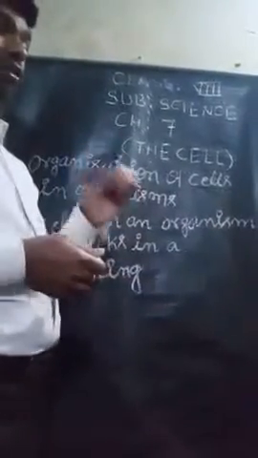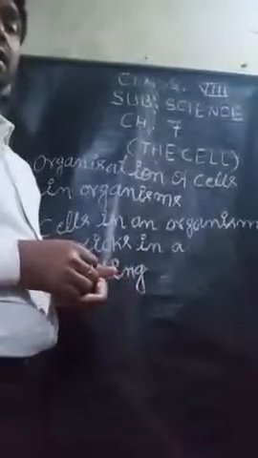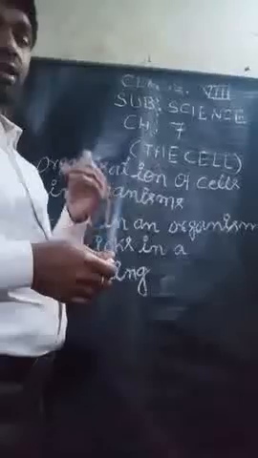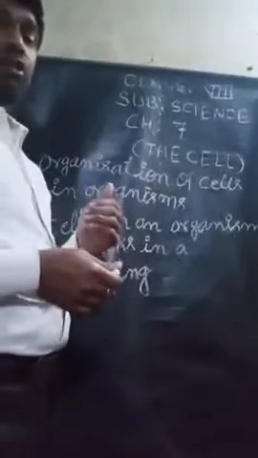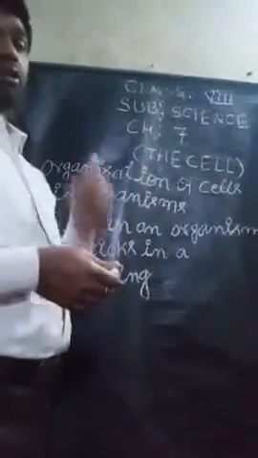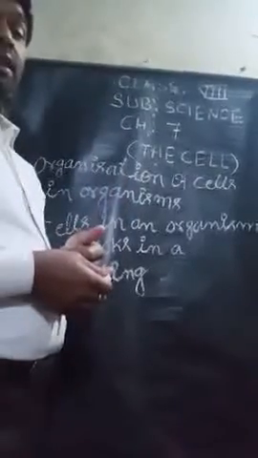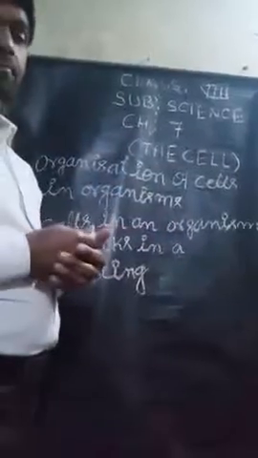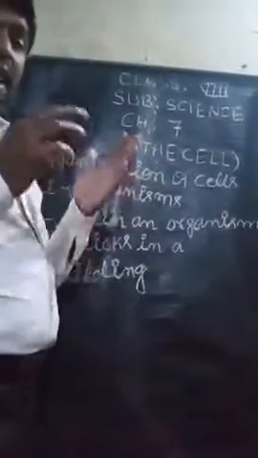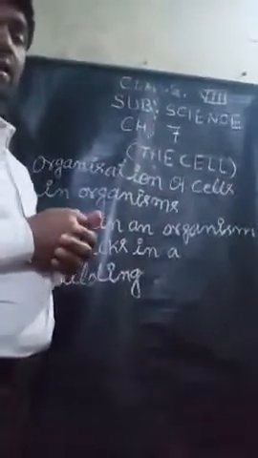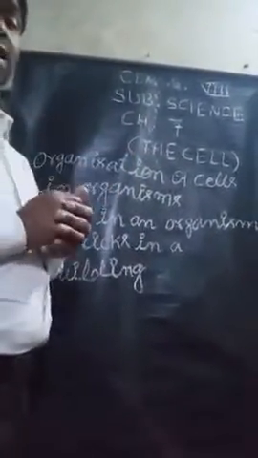An organism that has one cell is called a unicellular organism, or acellular organism, just like yeast and paramecium. An organism that has more than one cell is called a multicellular organism, such as animals and human beings.